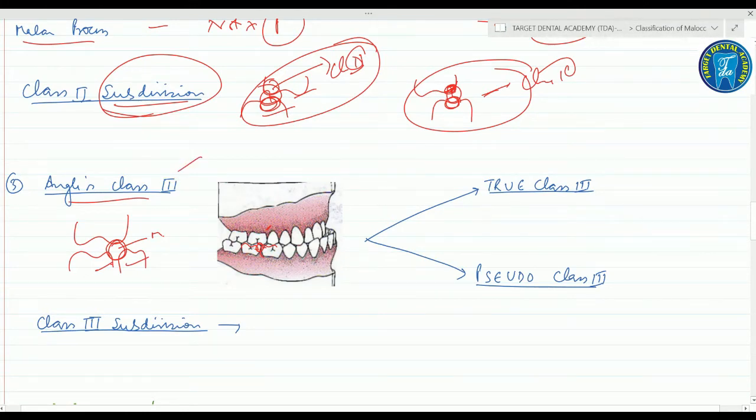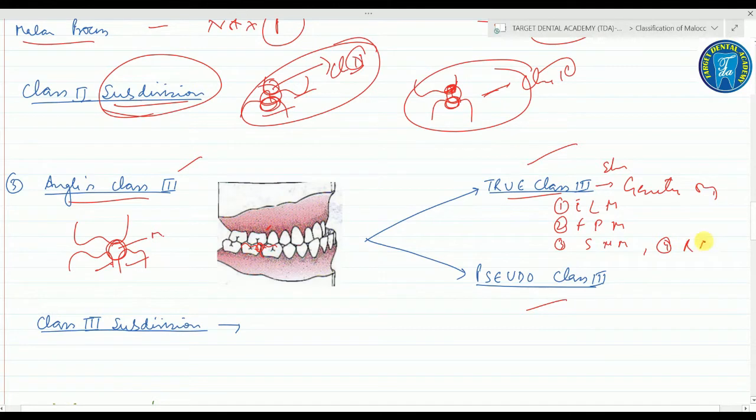Fine. So the class 3 malocclusion is again of two types. We have true class 3 and pseudo class 3. True class 3 is a skeletal class 3 malocclusion, which is important, genetic in origin. The true class 3 may occur due to number 1, an excessively large mandible, number 2, a forwardly placed mandible, 3, a smaller than normal maxilla, and due to retroposition of the maxilla.